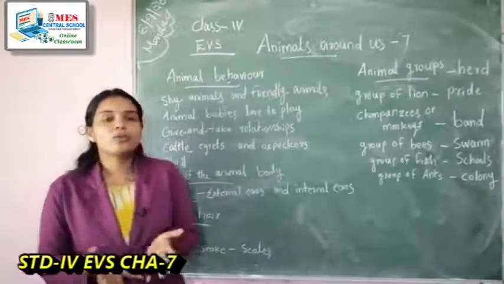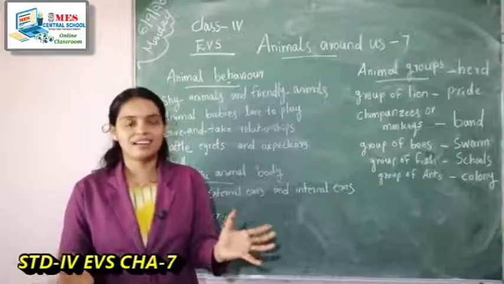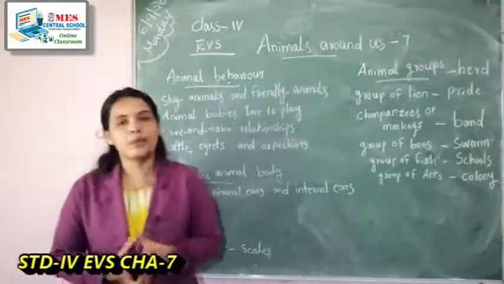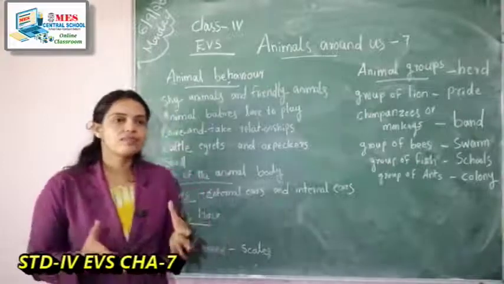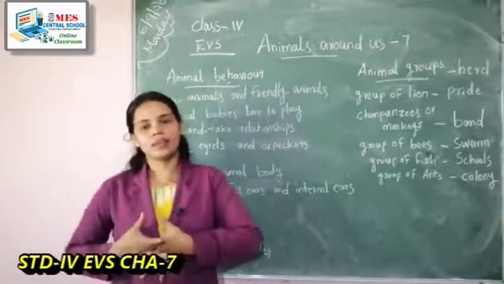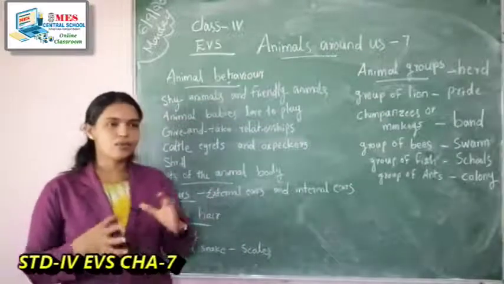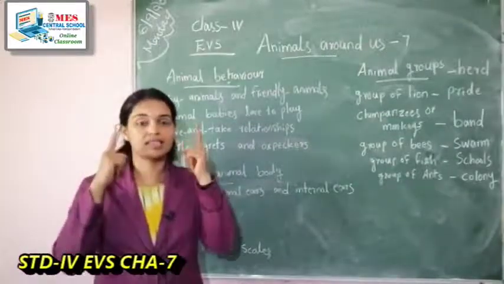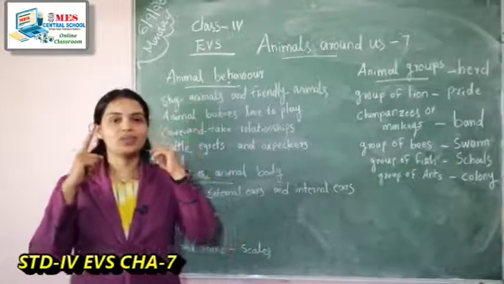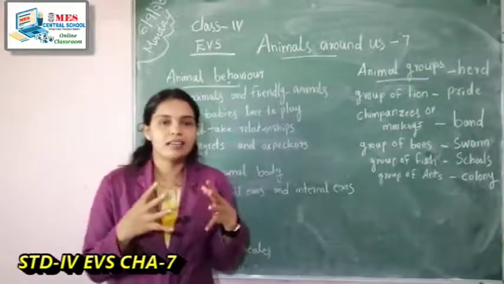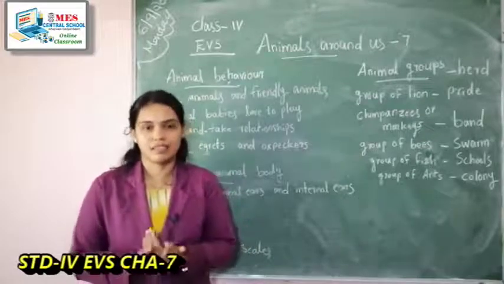Next, we are going to discuss the parts of the animal body. First of all, their ears. We know that the ears of animals are different in shape and size.